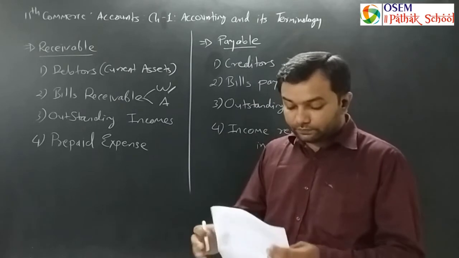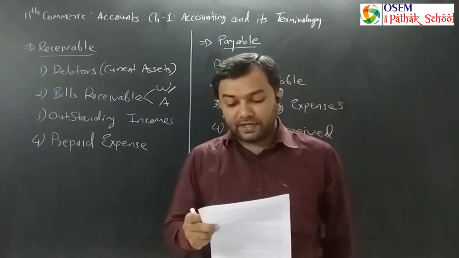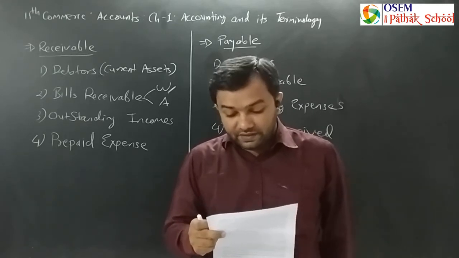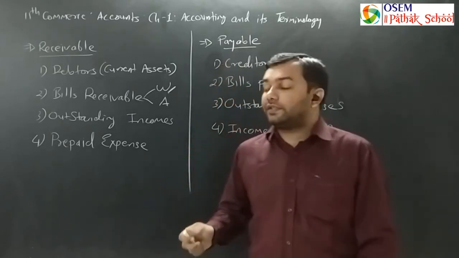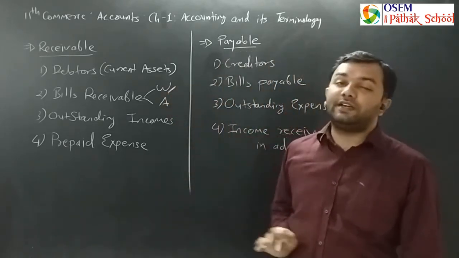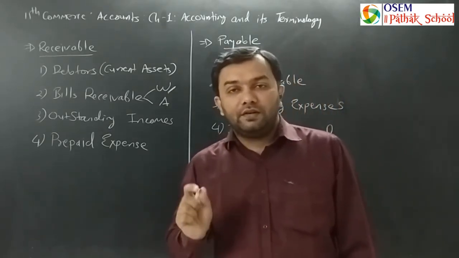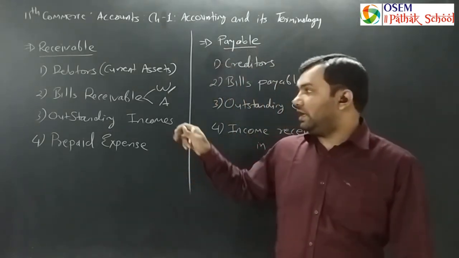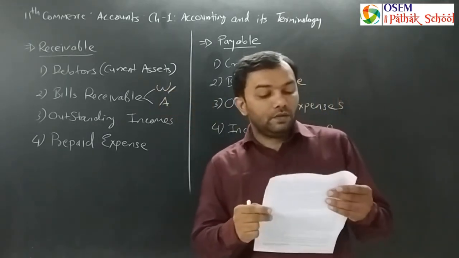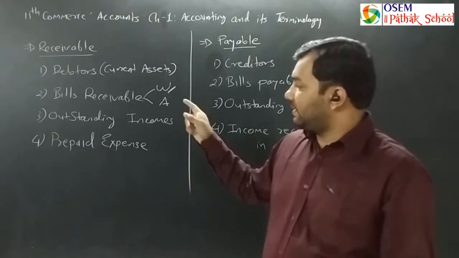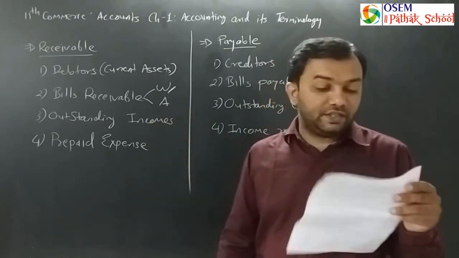Now, what about the acceptor? In this document, the bill acceptor accepts the written responsibility to pay the specified amount on the maturity date. The future date which is written by the writer is called the maturity date. Here you can underline it. Maturity date is the date on which the bill is to be paid off. So on that particular day, the acceptor is bound to pay the particular amount which is written in the bills receivable.